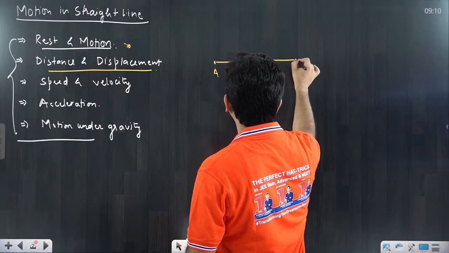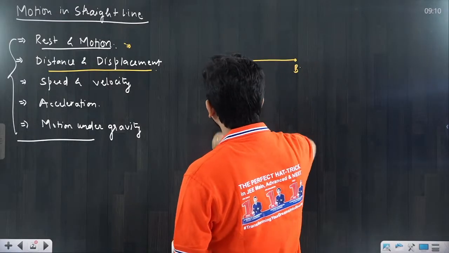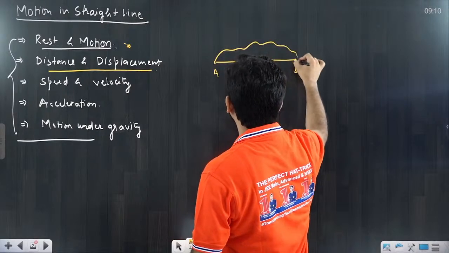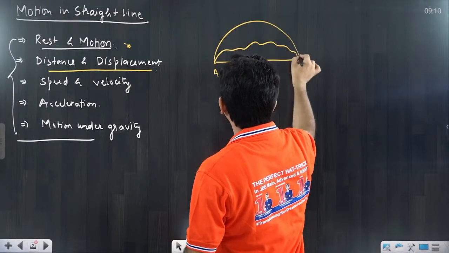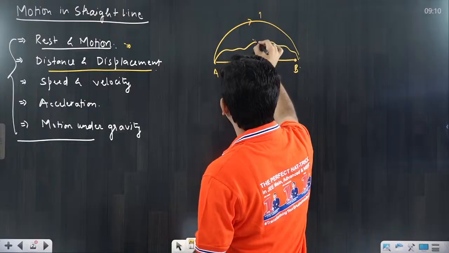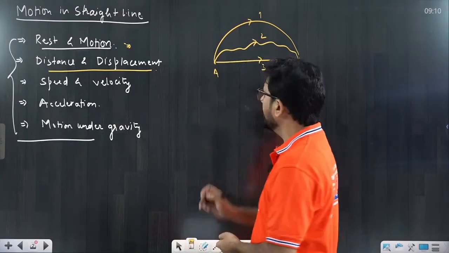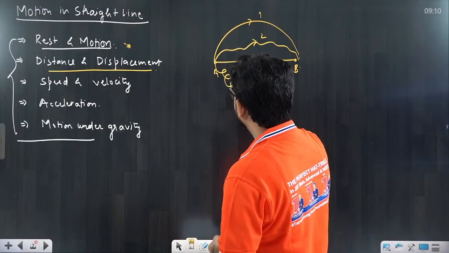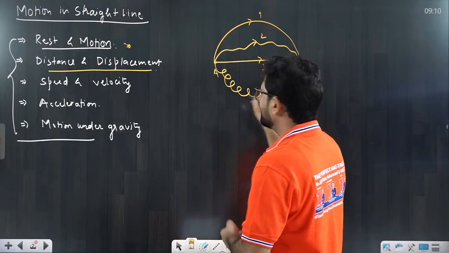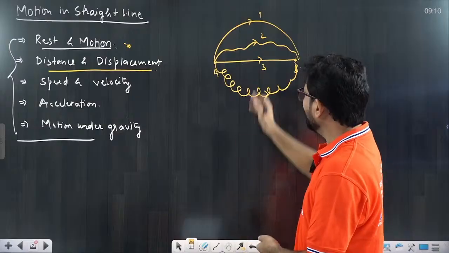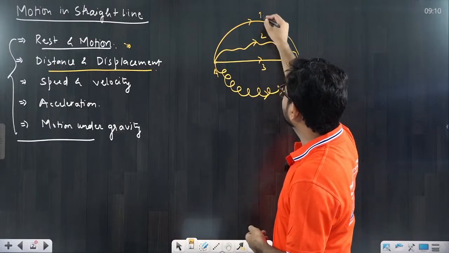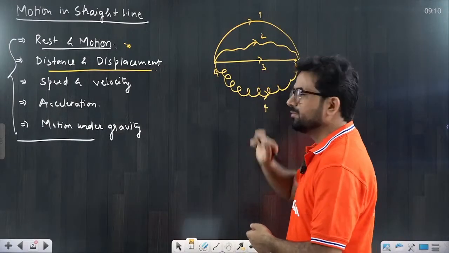Suppose you are going from A to B. So there can be n number of paths. Suppose I am drawing some paths here: path number 1, path number 2, path number 3. These are different paths. And suppose the particle becomes too serious, so it can go on this path also, just like a jellyfish. So these are the 1, 2, 3 and 4 paths I am drawing.